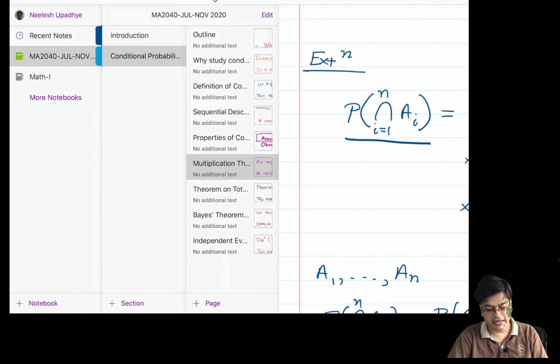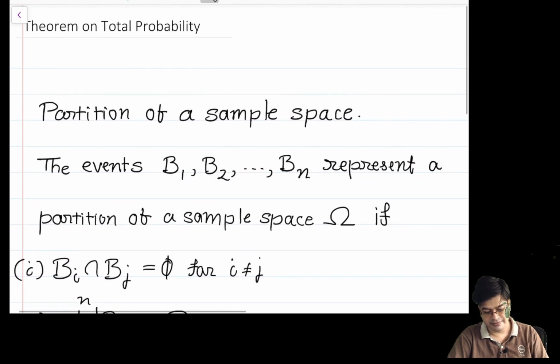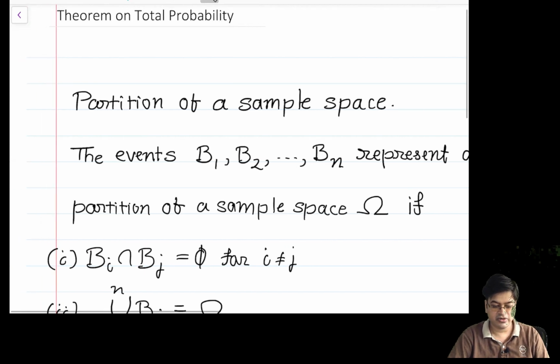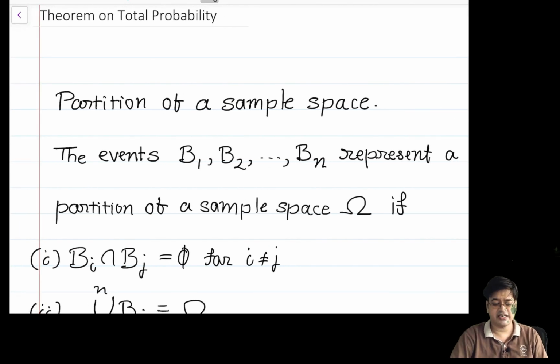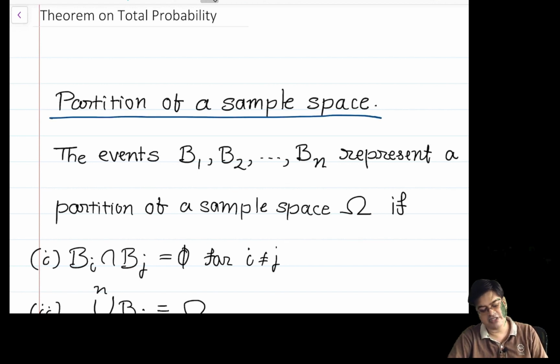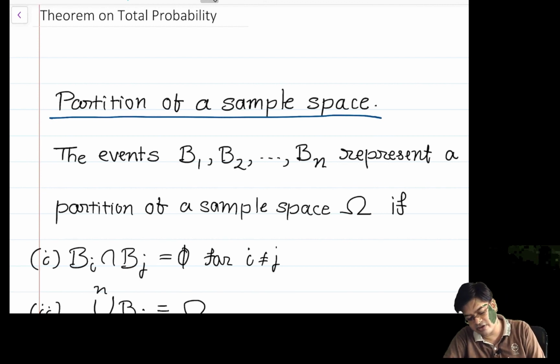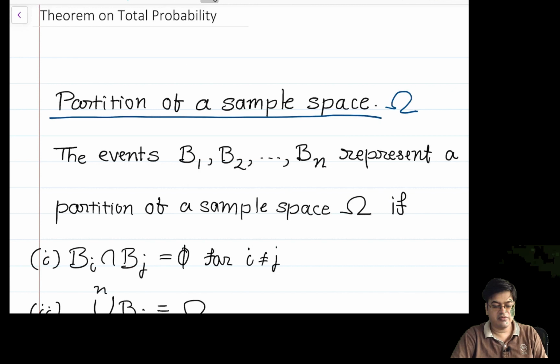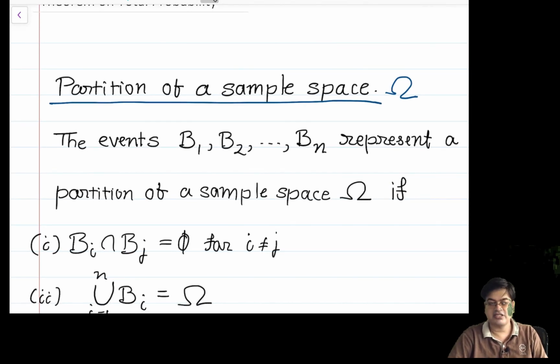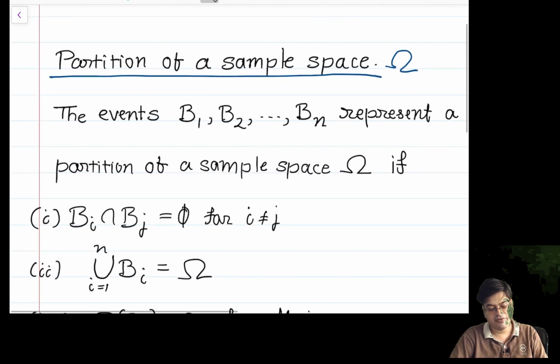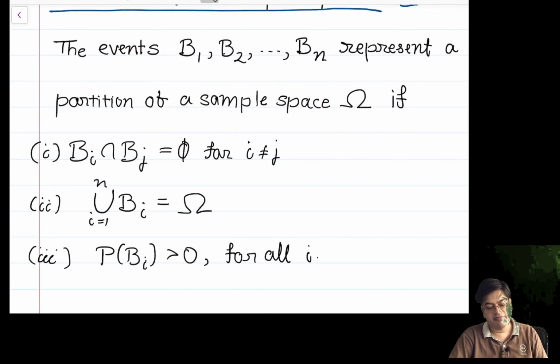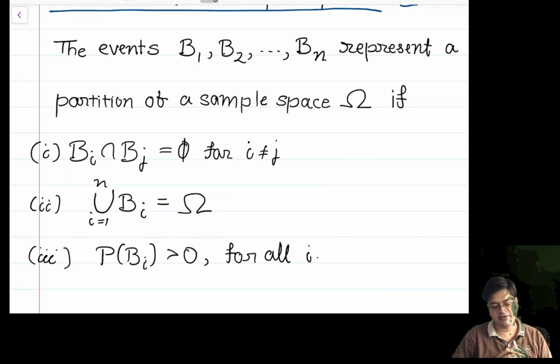Let us go ahead and understand the theorem on total probability. In order to understand it, we need to understand a concept called partition, which you might have studied in your earlier classes. Partition of the sample space in this case. So omega is the sample space. What is a partition of a sample space? Here I am considering a finite partition, but there is no restriction, it can be infinite also. The events b1, b2, ..., bn are said to represent a partition of a sample space omega if these three conditions are satisfied. Why are these conditions necessary? That we will talk about.